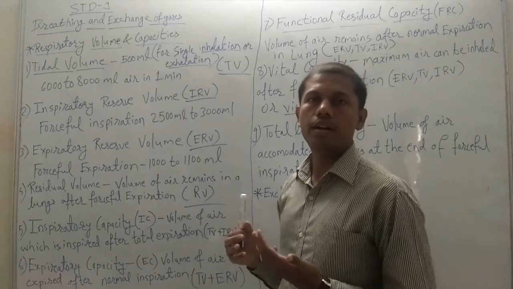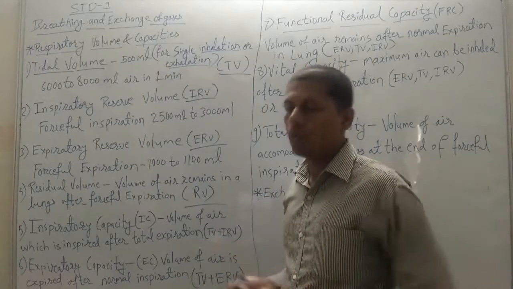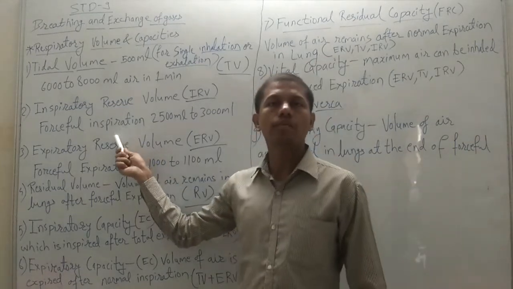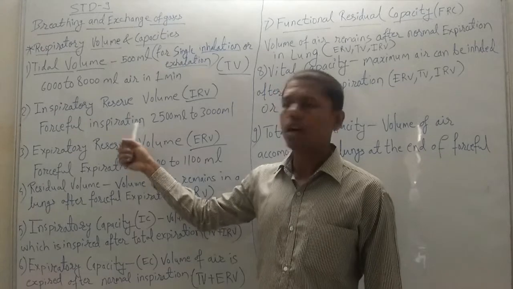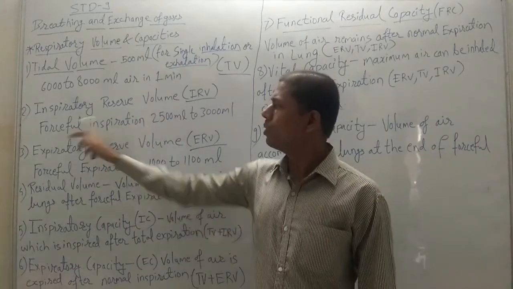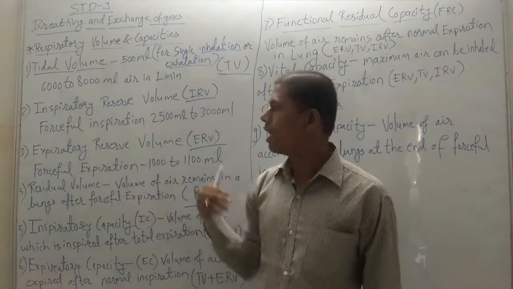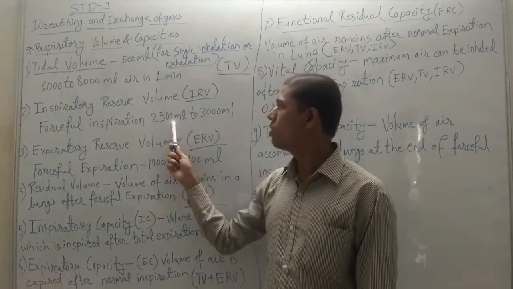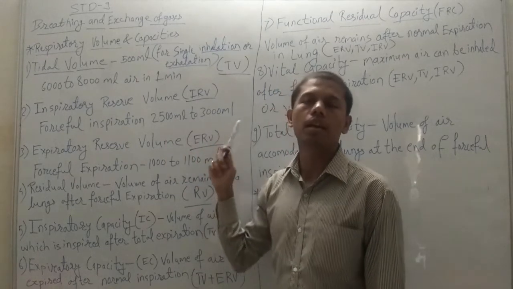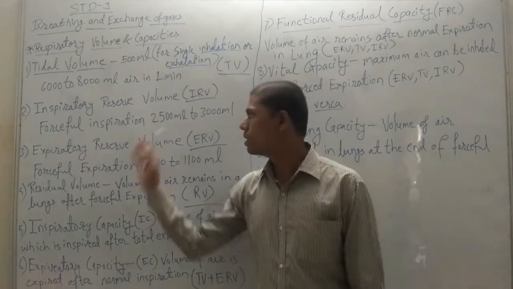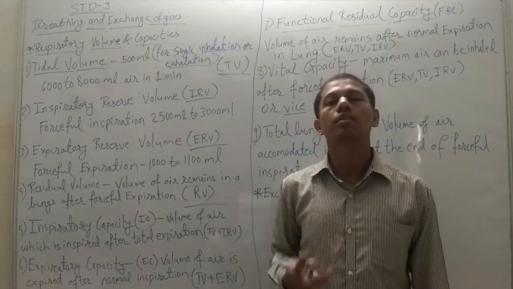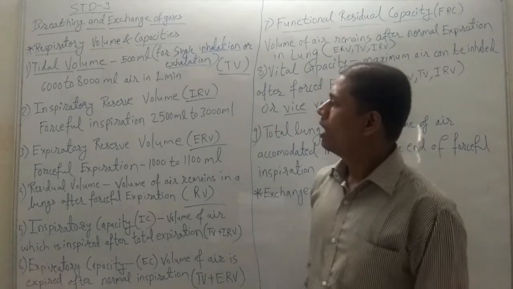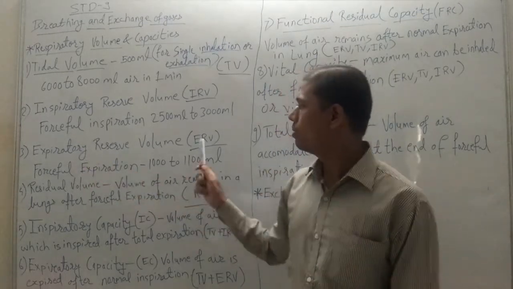When a fully grown adult forcefully inspires, that is inhales, the air into the lungs, the amount of air that can be measured is 2500 ml to 3000 ml. This much air can be accommodated in forceful inspiration into the lungs of an adult human. The third capacity is expiratory reserve volume, that is ERV.